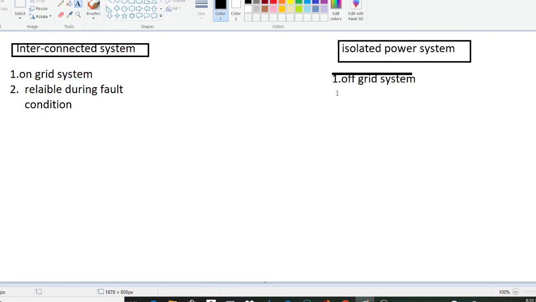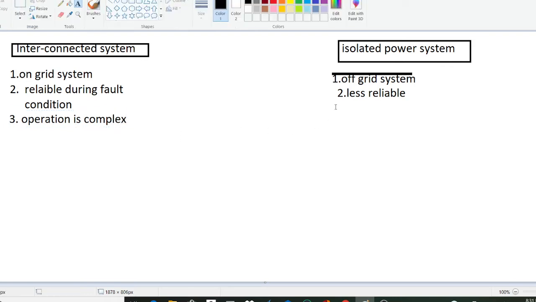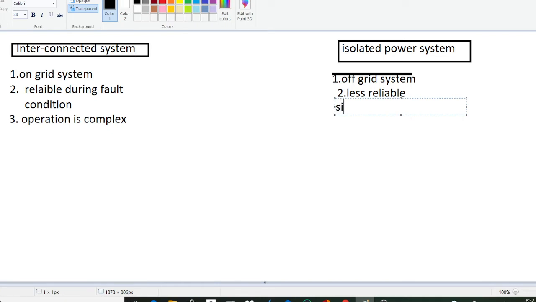Similarly, the isolated power system is less reliable. And here we have the third point as operation. The operation for an interconnected system is complex, whereas the operation for an isolated power system is simple. This is the third point.